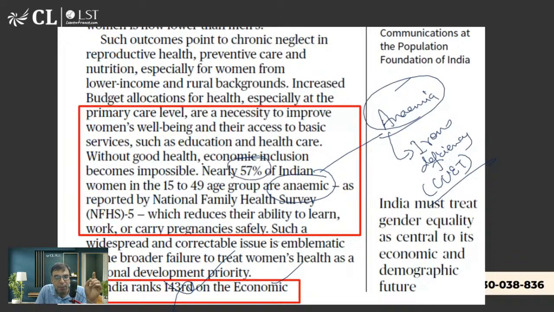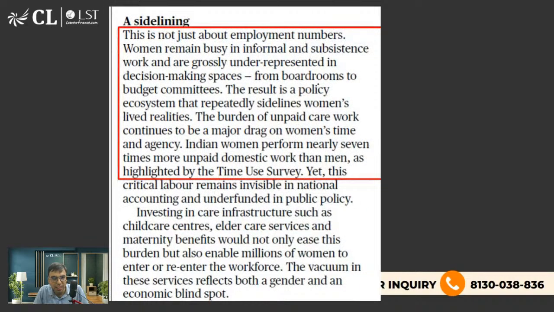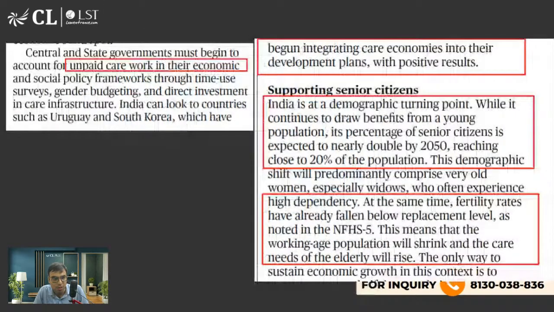Like nearly 57% of Indian women. Yes, that is the serious thing. आधी से ज्यादा महिला, more than half of the women are anemic. I mean, yes, this is an important figure from National Family Health Survey. So, which is a very serious thing because people never realize. Okay, तो इसीलिए important है. खैर, okay, इसमें अब इतना डिटेल नहीं जाना. आई एम श्योर इतना नहीं पूछा जाएगा.